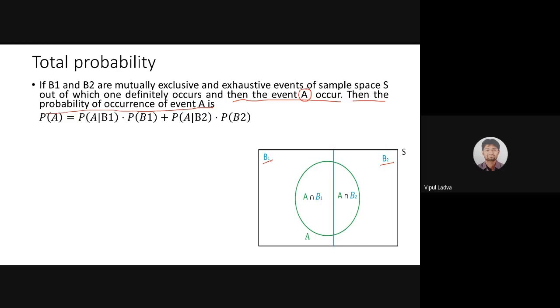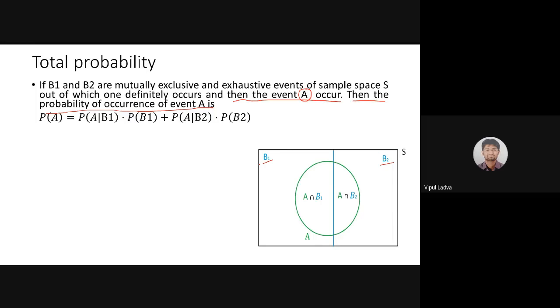Exclusive means the intersection is the null set. Look, both of these are totally disjoint, and the union of both these will give us the whole sample space. So in that way, B1 and B2 are both mutually exclusive and exhaustive, and one of them is surely going to occur. If B1 is going to occur, then B2 will not be there. If B2 is going to take place, then B1 will be absent.